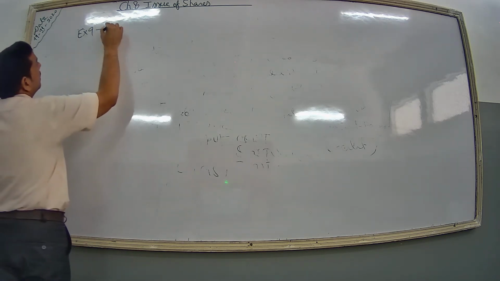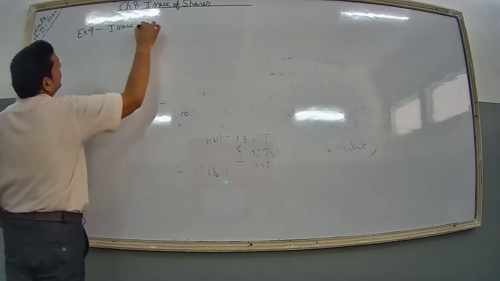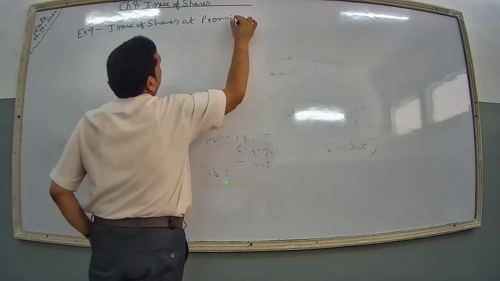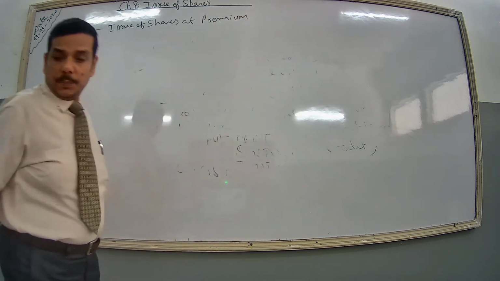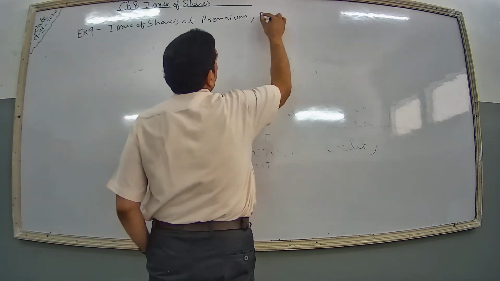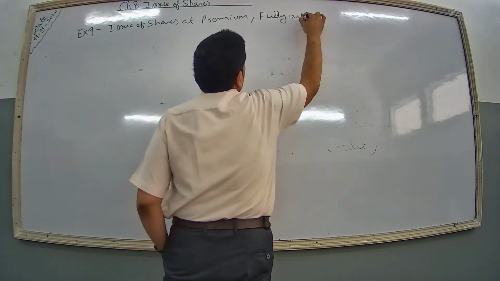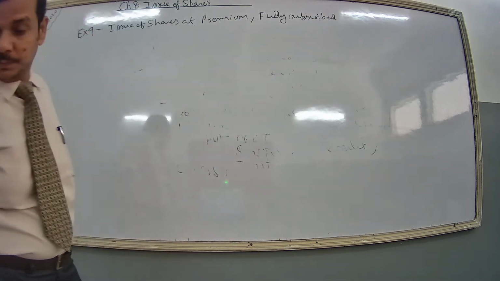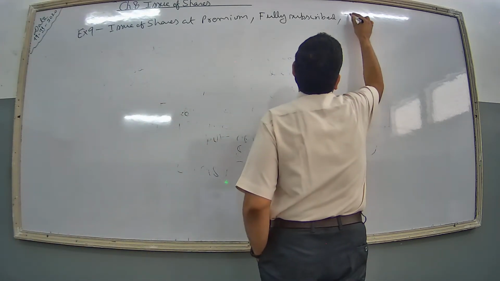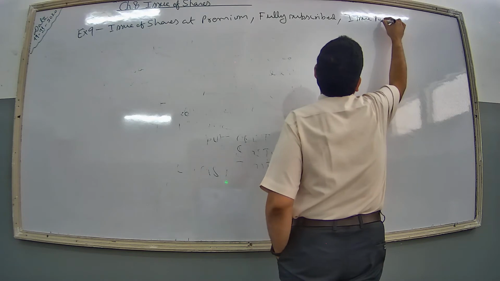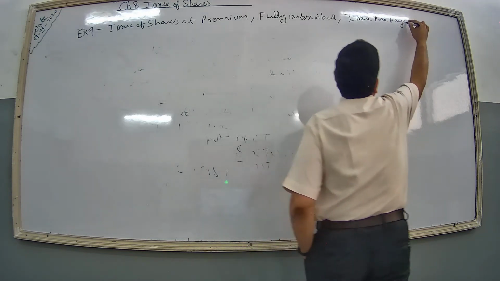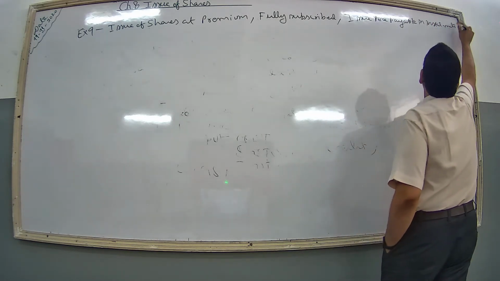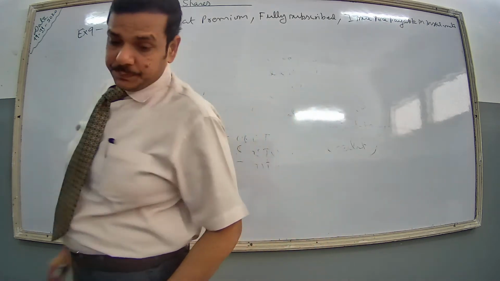Example 9. Issue of shares at premium, fully subscribed and issue price payable in installments.